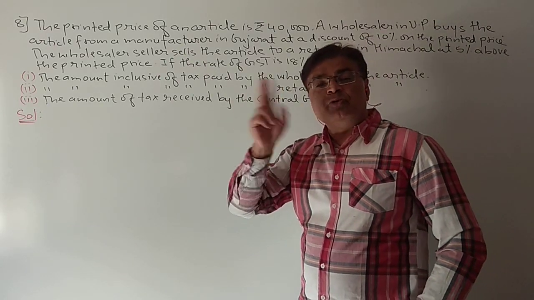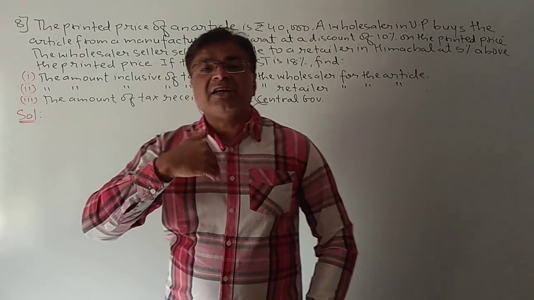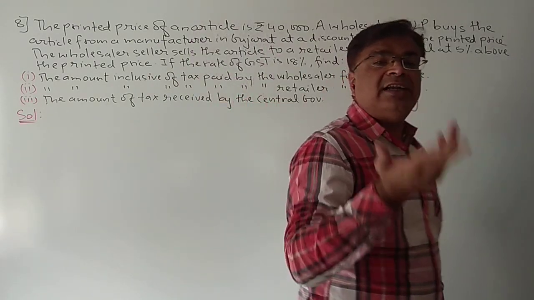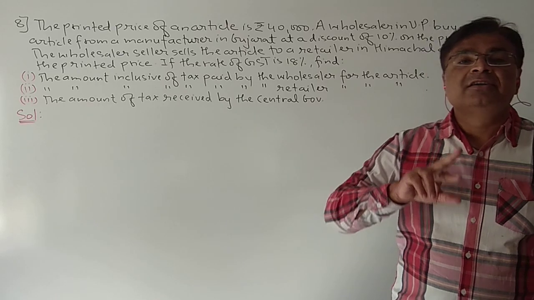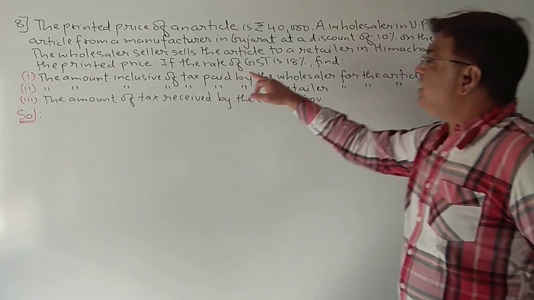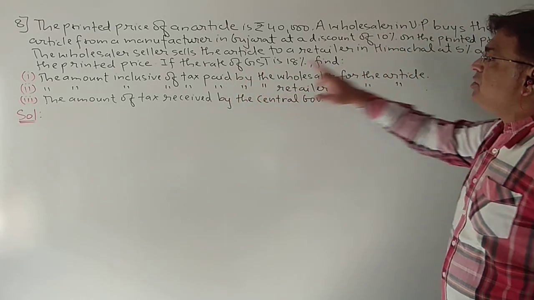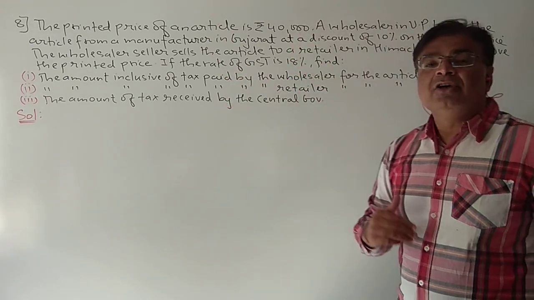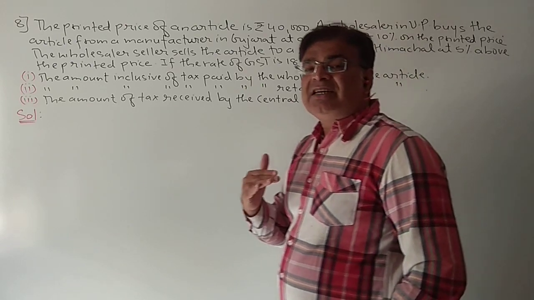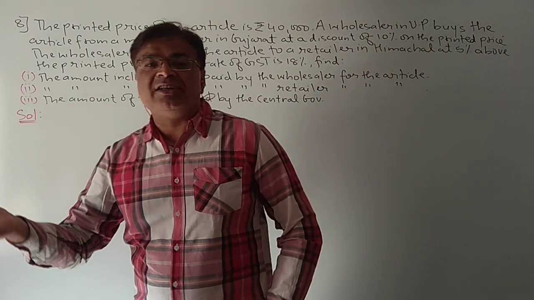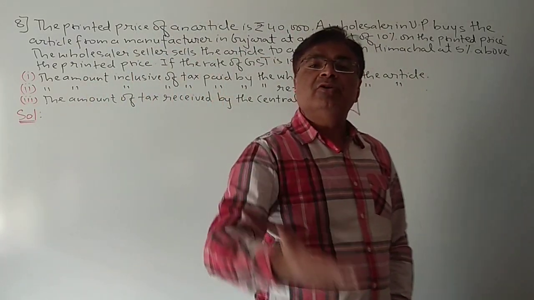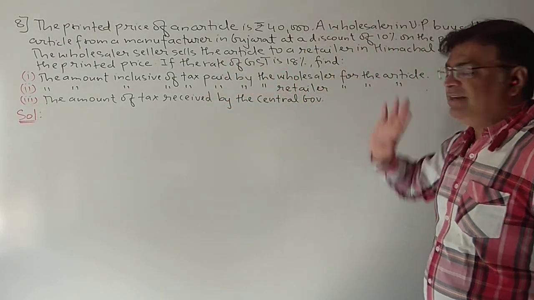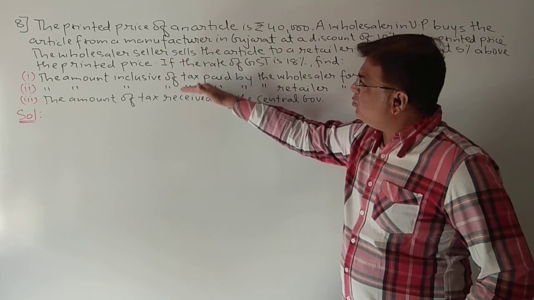So the UP wholesaler sells to a retailer in Himachal, again a different state, so again it is interstate. At which price does he sell? At 5% above the printed price, which in this case is 40,000. If the rate of GST is 18%, fine. So these three sub questions you have to find.